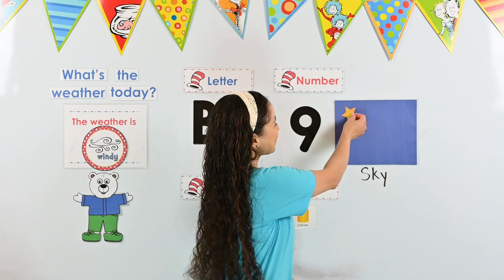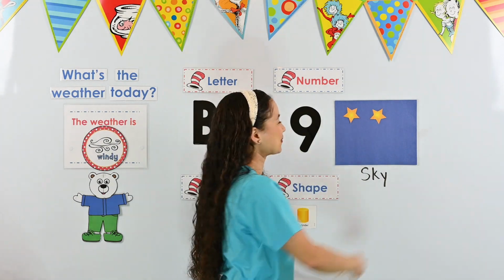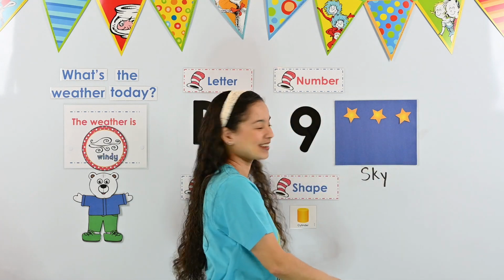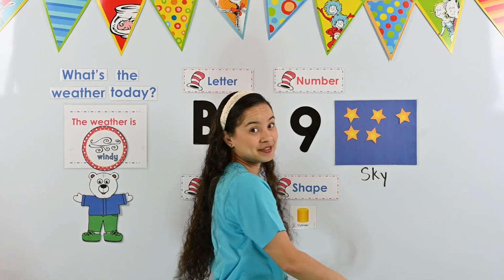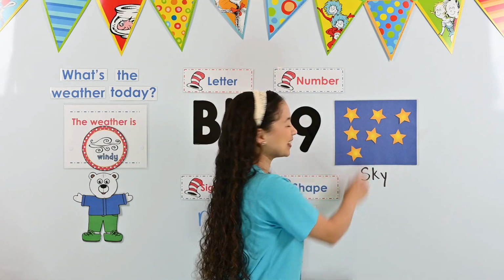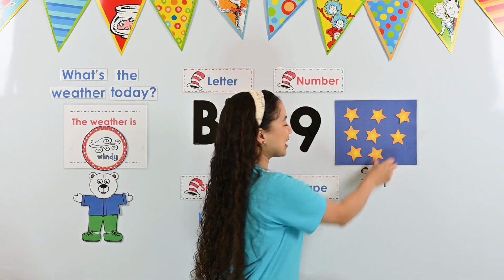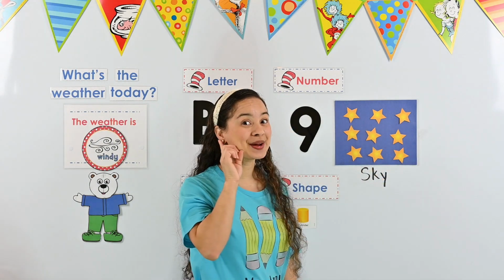Okay, let's count together. Ready? 1, 2, 3, 4, 5, 6, 7, 8, 9. I heard the number 9.